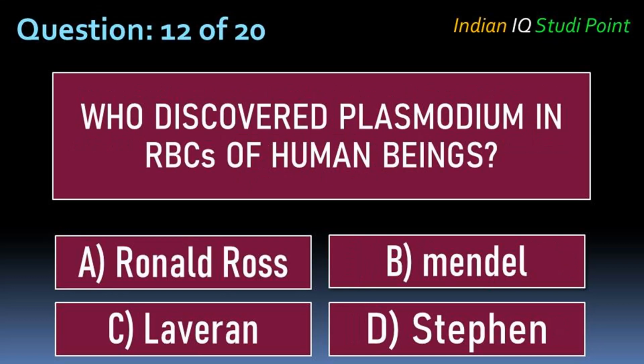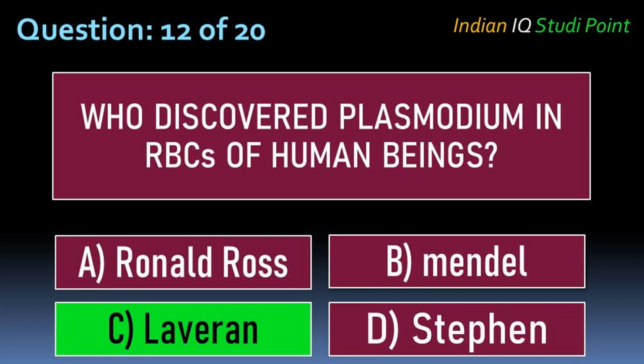Coming to the next question, who discovered Plasmodium in RBCs of human beings? Option A Ronald Ross, B Mendel, C Laveran, D Stephen. And the correct answer is option C Laveran.